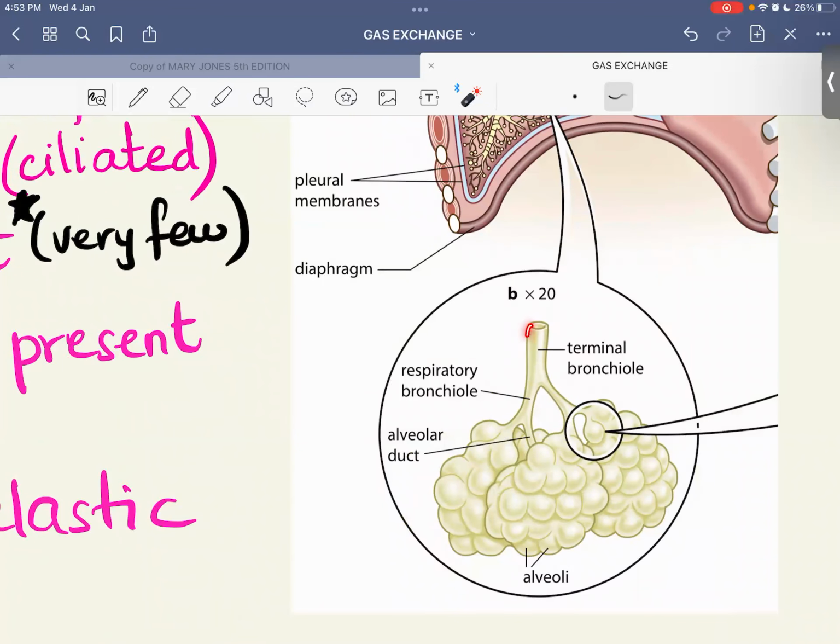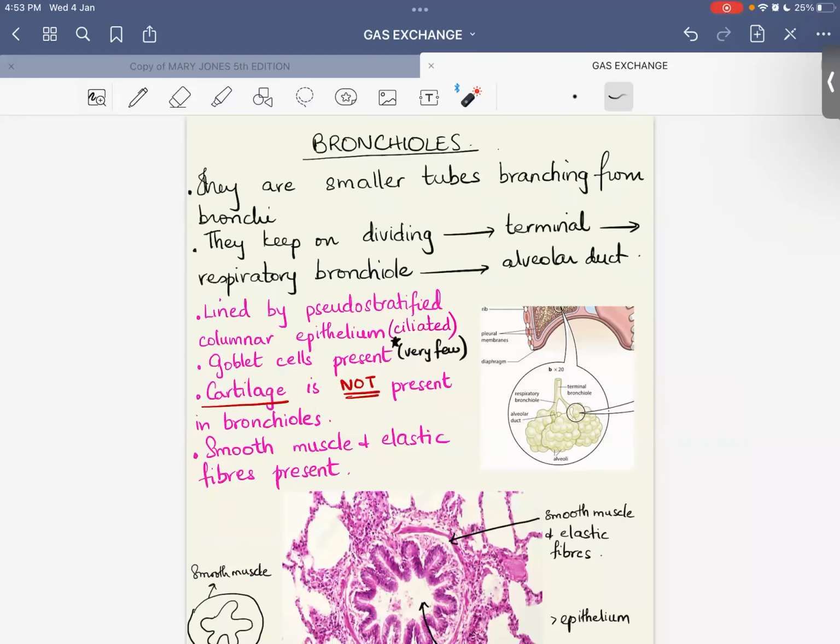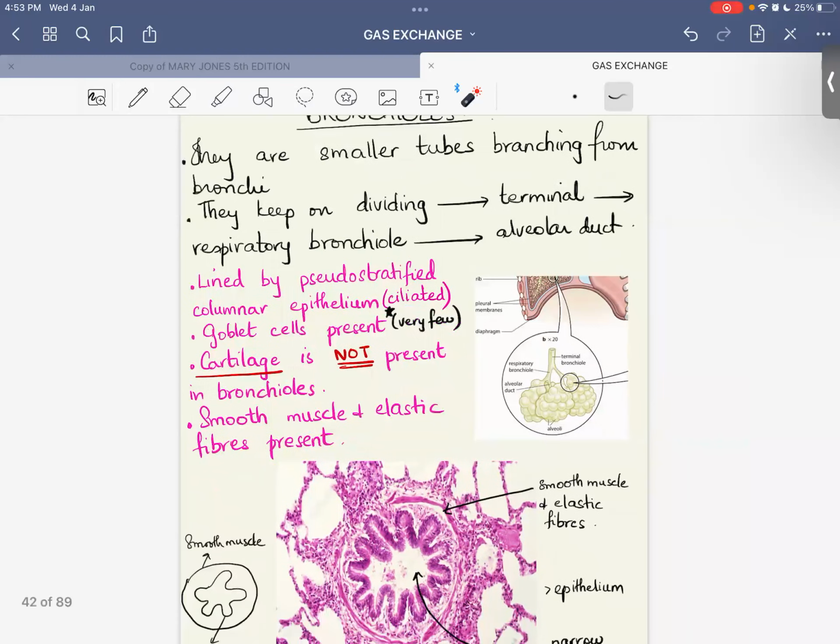Look, these are the bronchioles. Bronchioles बड़ी fine branches होती हैं, तो इतनी पतली पतली fine branches में कैसे आएगा cartilage? Cartilage तो बड़ा सख्त सा होता है, right? So these are the bronchioles, right? The second last bronchiole is a terminal bronchiole. Then you have the respiratory bronchiole. उसके बाद आपके आते हैं alveoli. ठीक है? So it has everything. Pseudostratified columnar epithelial cell है, smooth muscle cell, elastic cell, goblet cells are also present, but cartilage is not present.